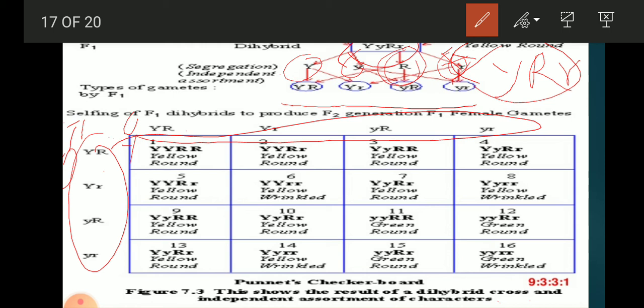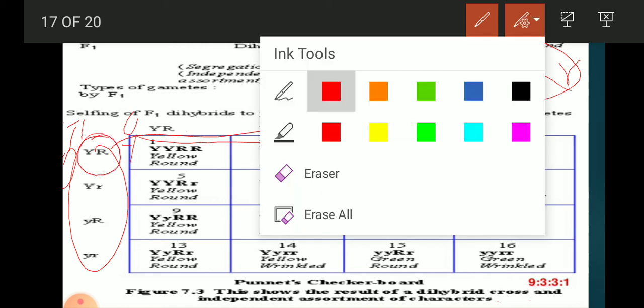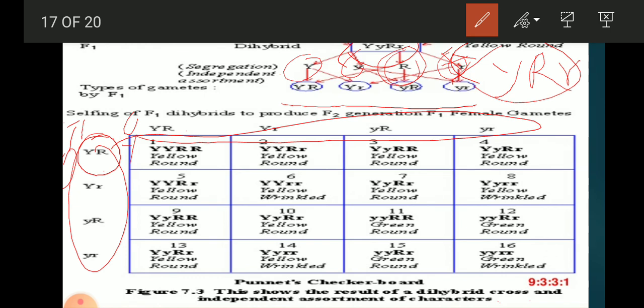So we have to multiply this with these 1, 2, 3, 4. This 4 and this 4, 4 fours are 16. So we have to make 16 boxes over there.